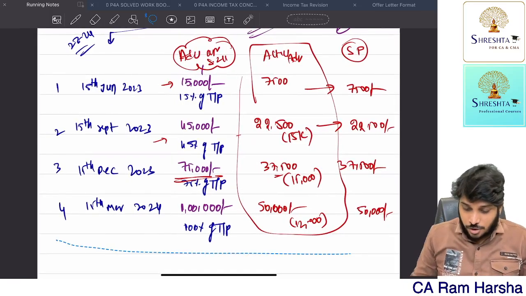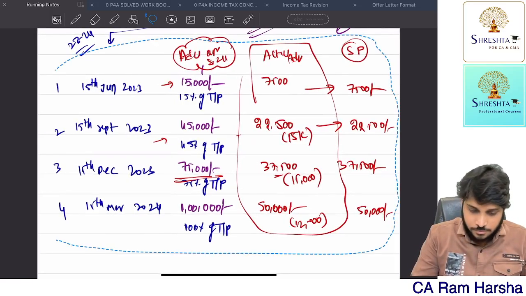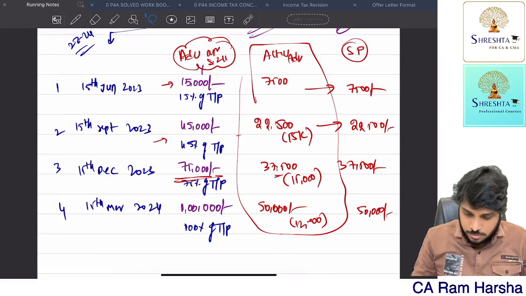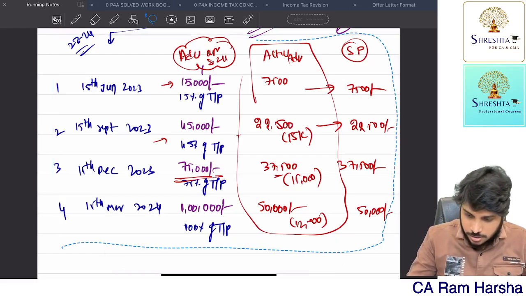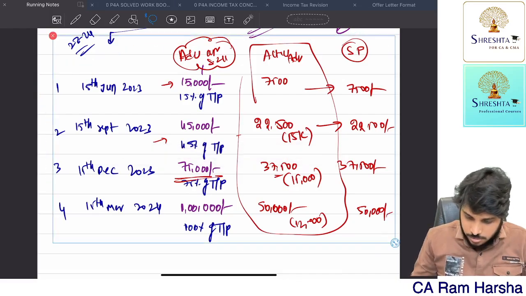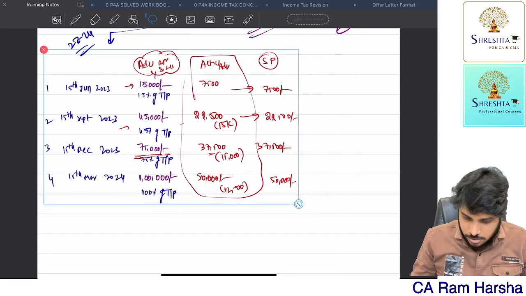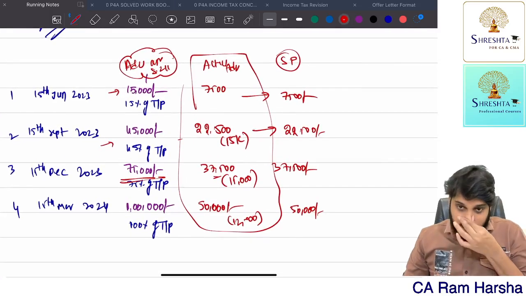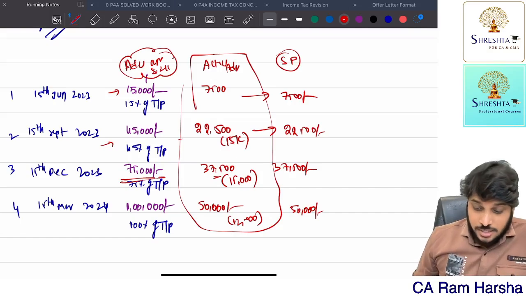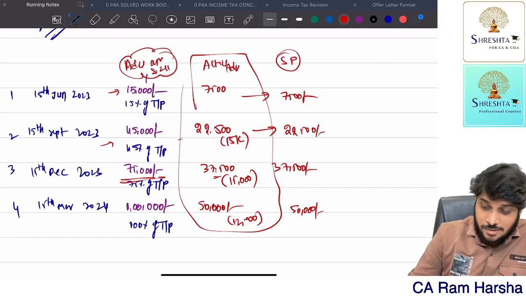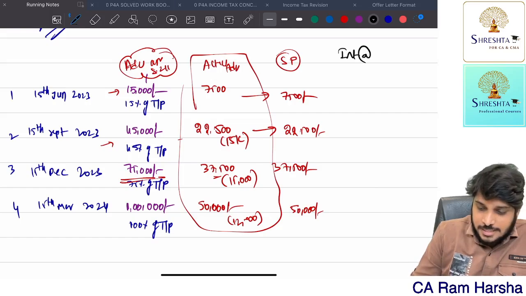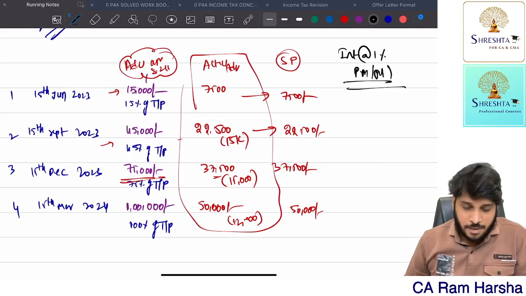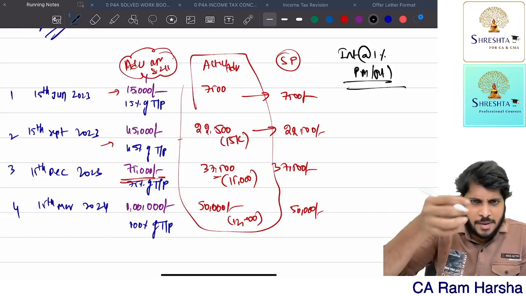Now I will reduce this font size. So these are the amounts, right? Yes or no? Now there is a shortfall. Very simple. Department is very clear. Pay interest at 1% per month or even part of a month. For every month of delay, pay interest.